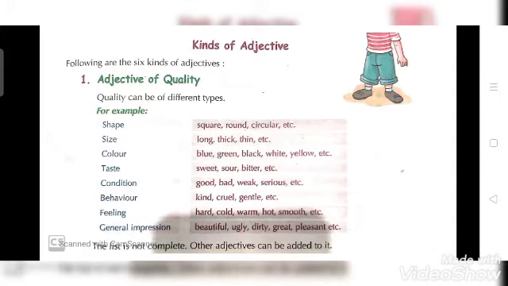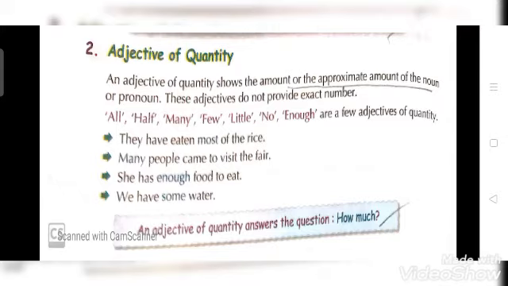Now moving to the next kind, that is quantity. Adjective of quantity. So here an adjective of quantity shows the amount or the approximate amount of a noun or pronoun. These adjectives do not provide an exact number.